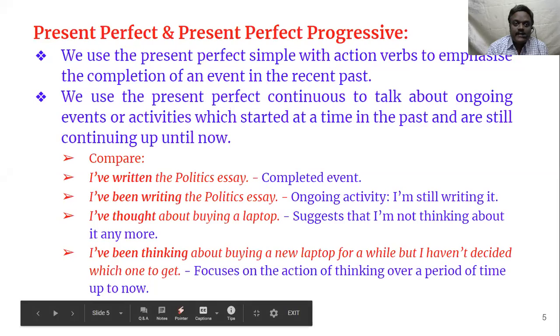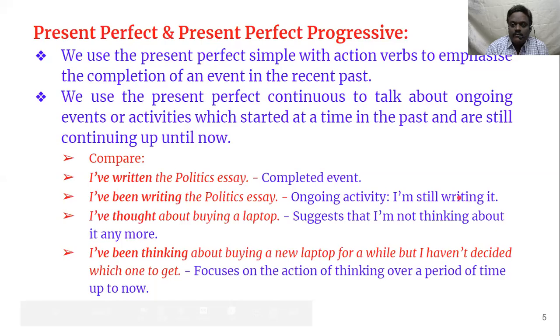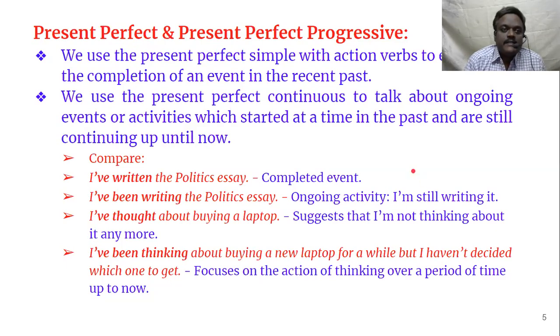Present perfect and present perfect progressive. Yeah, present perfect and the present perfect progressive. We use a present perfect simple with action verbs to emphasize the completion of an event in the recent past. See, this definition or rule has to be understood very carefully. This is a basic rule actually.